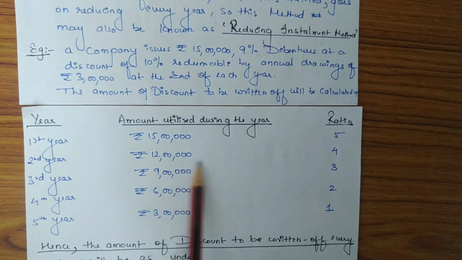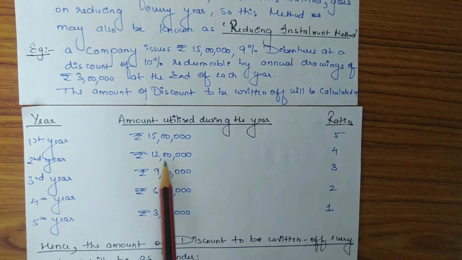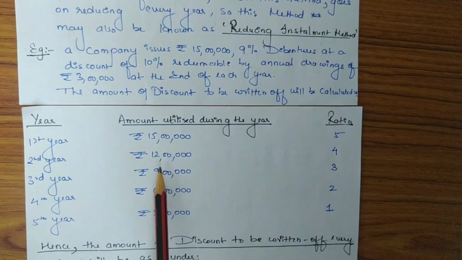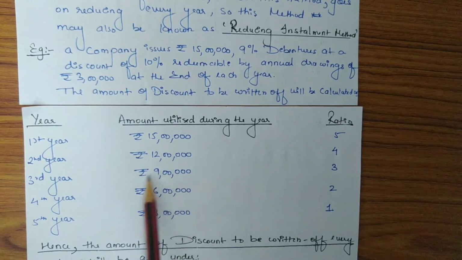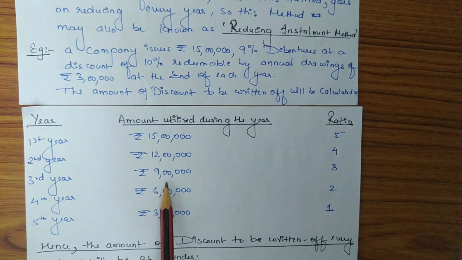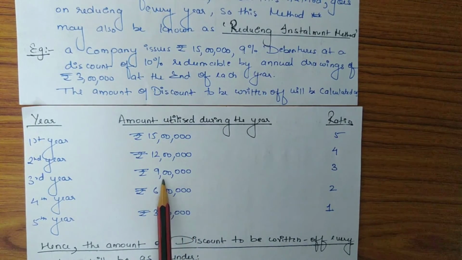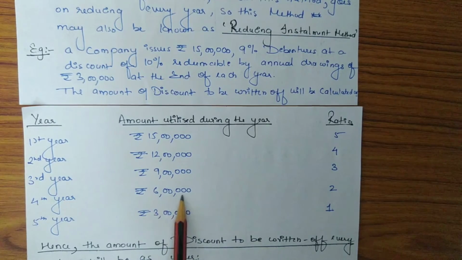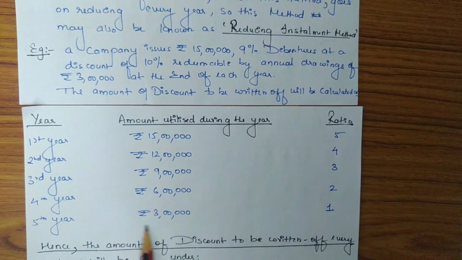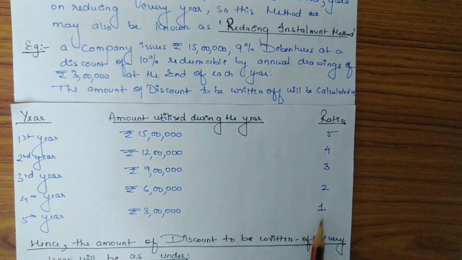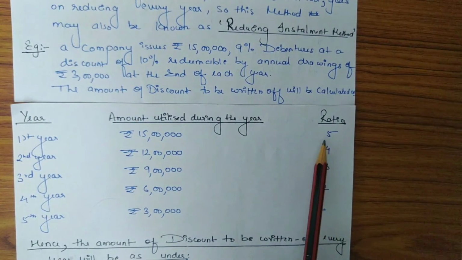Again in the second year, at the end of second year, company withdraws 3 lakh as a repayment of debentures. So 12 lakh minus 3 lakh is 9 lakh. Again in the third year, at the end of the third year, company paid 3 lakh as the repayment of debentures. So 9 lakh minus 3 lakh is 6 lakh, and in the fifth year the remaining amount will be 3 lakh. So the ratio will be 5:4:3:2:1.